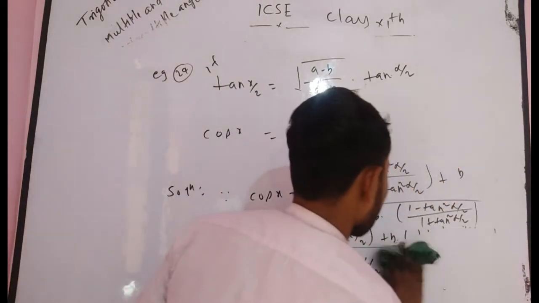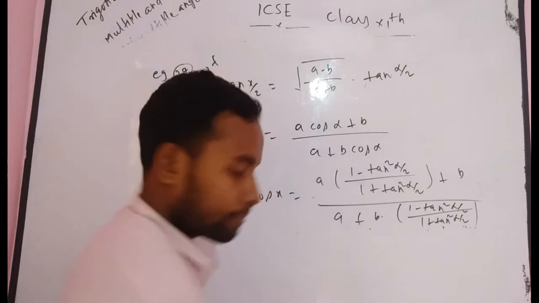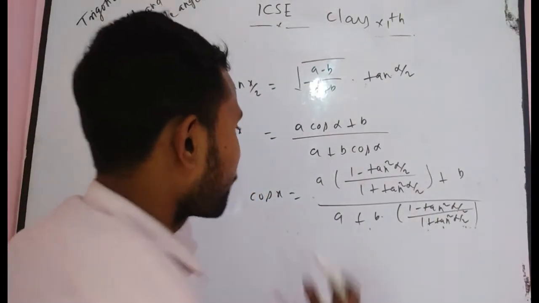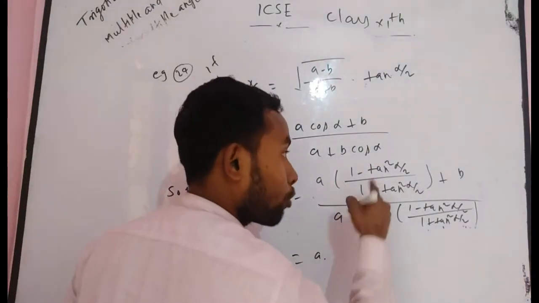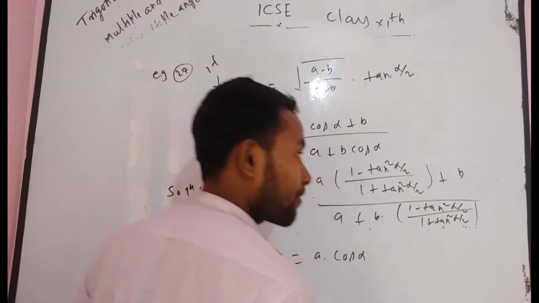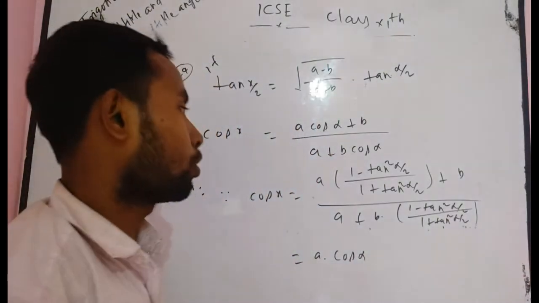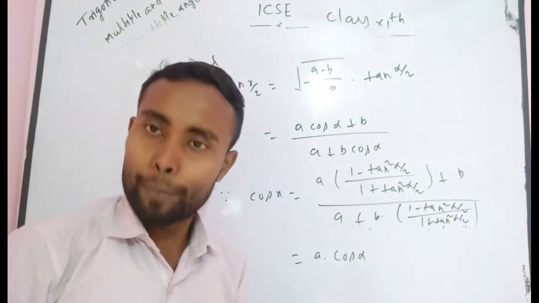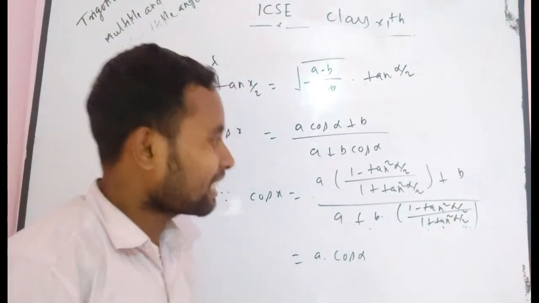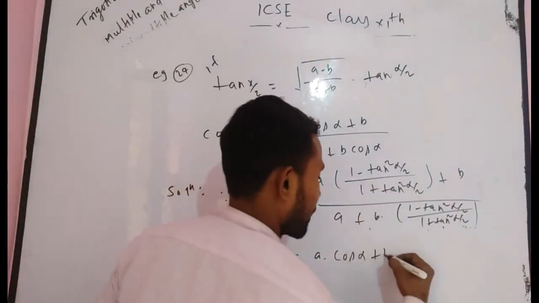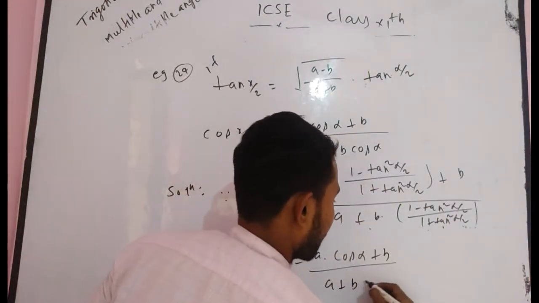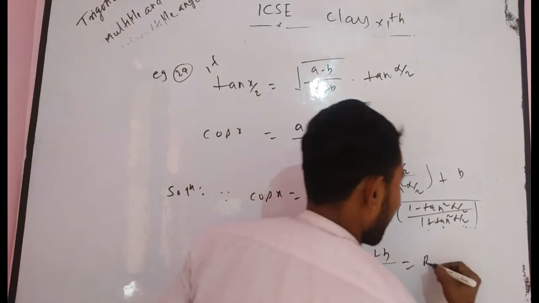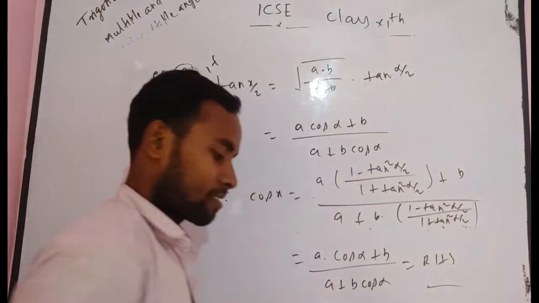Now here you get what? A into, what is the formula of this expression? Cos alpha, because I have already told you cos theta is equal to (1 minus tan square theta/2) divided by (1 plus tan square theta/2). I have already explained this formula many times. So you get (a cos alpha plus b) divided by (a plus b cos alpha), which is your RHS.